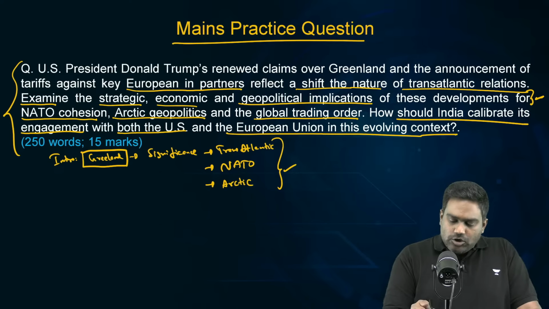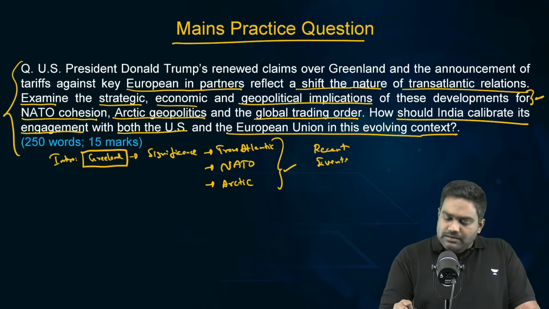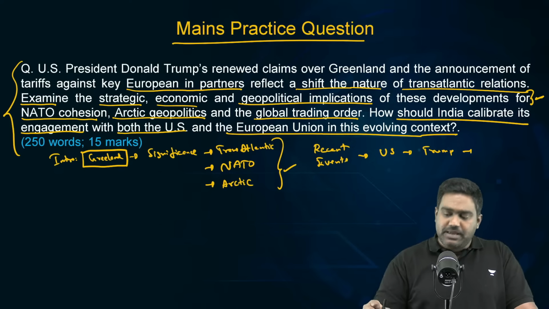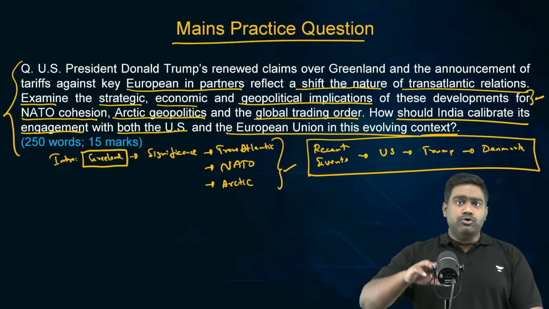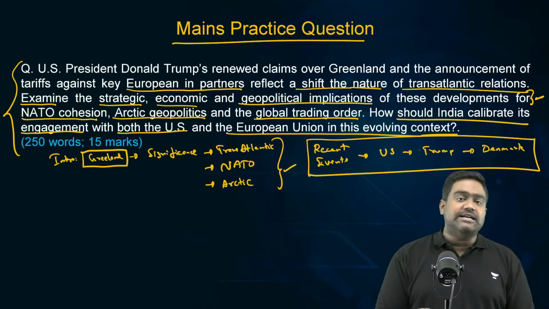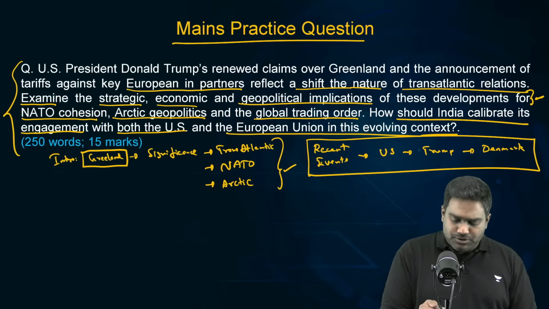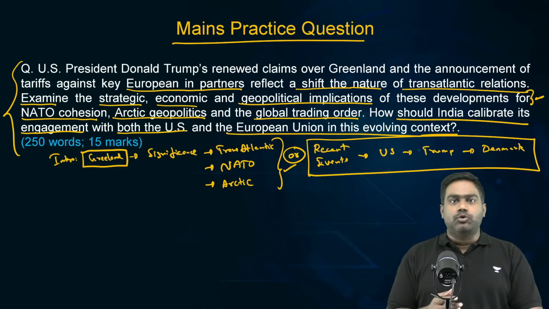Or you can talk about the recent events involving the United States, the policies of Trump, the statements, the claims being made, and how it threatens Denmark's territorial sovereignty and integrity. So you're setting the context with regard to recent events. So even that can be an introduction. So you can take either one of the approaches.